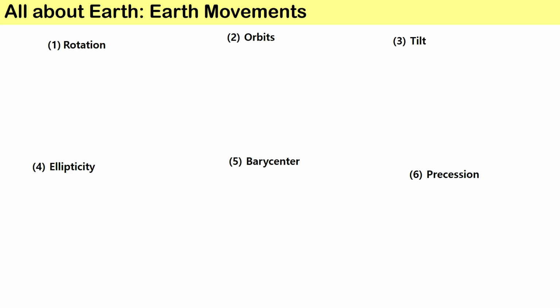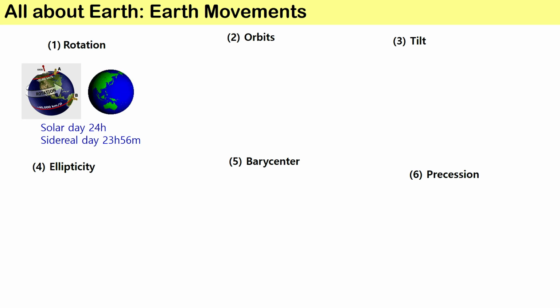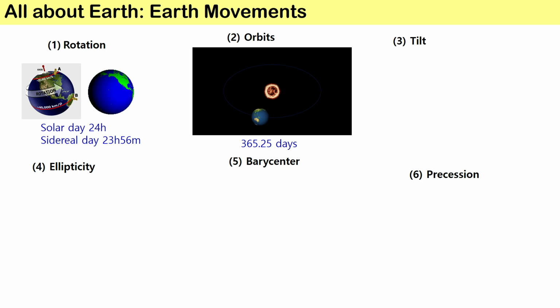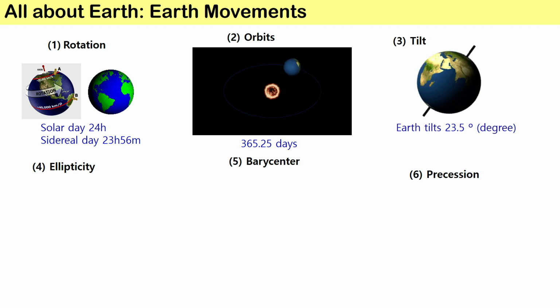We are going to study all about the Earth's movement. There are 6 Earth movements we need to know about. Rotation: Earth rotates on its axis every day, 24 hours. Orbit: Earth orbits around the Sun every year, 365.25 days. Tilt: Earth is tilted 23.5 degrees.